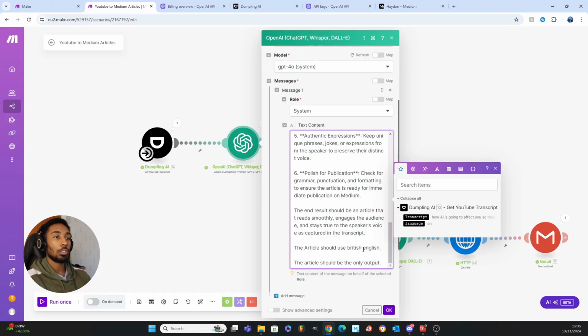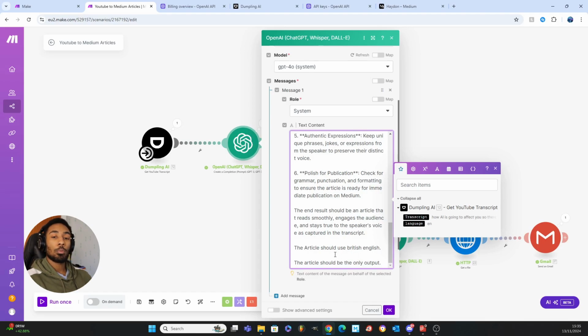One is that the article should use British English. So if you're in the US, you're probably fine. You don't need to include this. But what you will find is that ChatGPT always defaults to American English. So if you're from the UK, then it's going to look a bit sketchy when they see you start using American spelling and stuff like that. So make sure you set this to use British English if you're from the UK, and the article should be the only output.